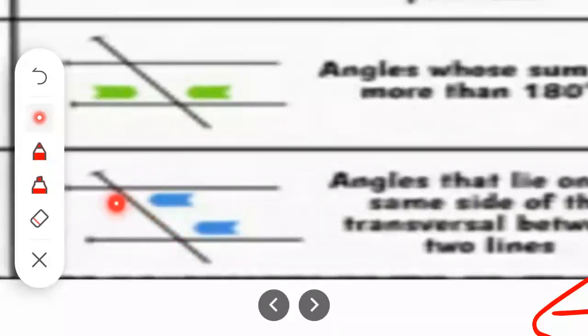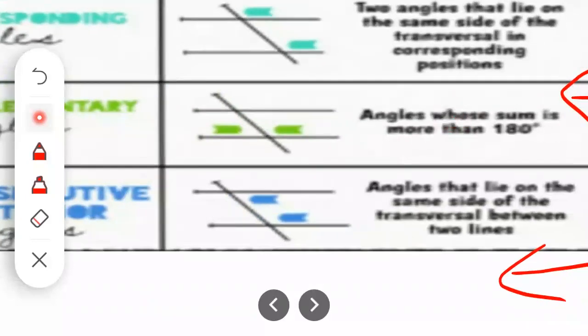And here is another pair of interior angles, this angle and this angle. Those two are also a pair of interior angles. And the property of interior angles is that they are supplementary to each other, meaning together they measure 180 degrees.